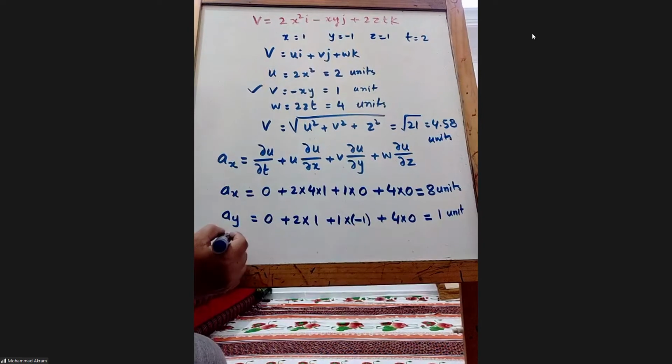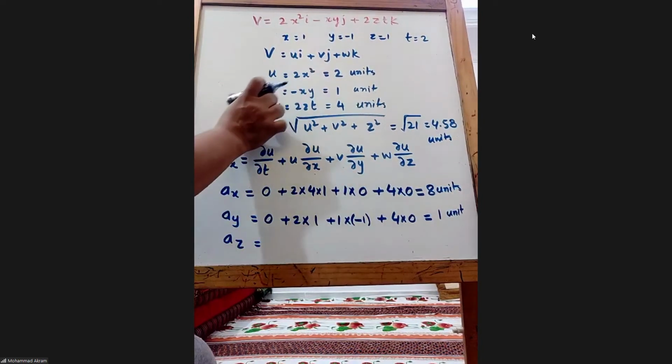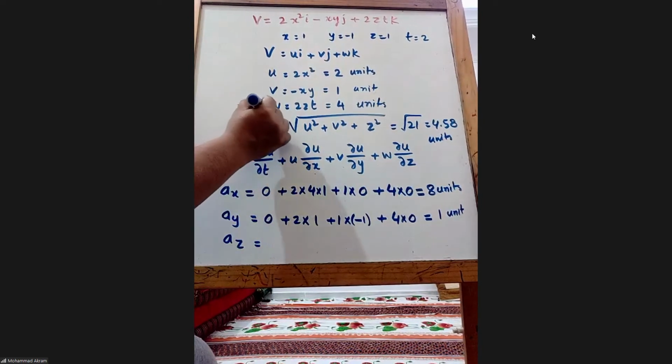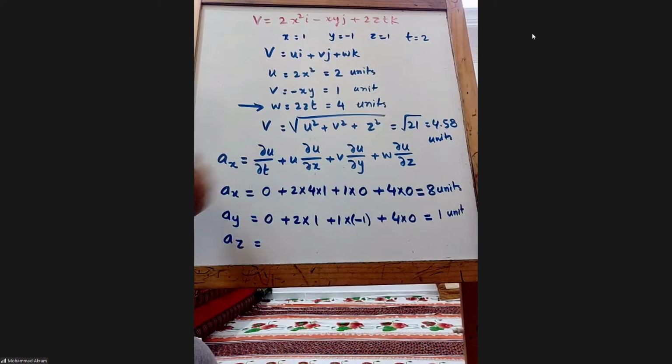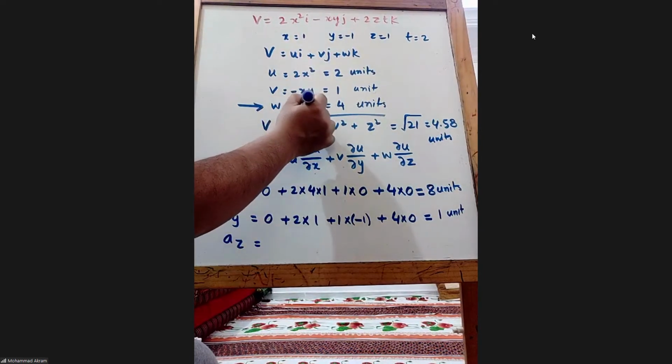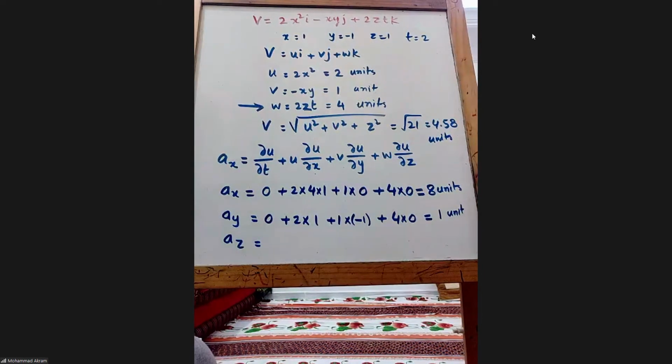Okay. Then az. Now we have to focus on w. So this is 2zt. Do we have t? Yes. So what will be the derivative of this? 2z, right? What is the value of z? 1. So 2 into 1.